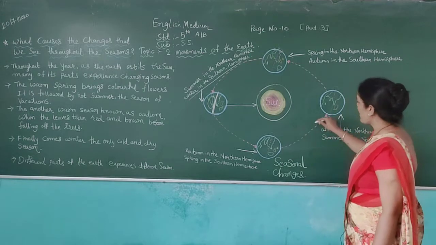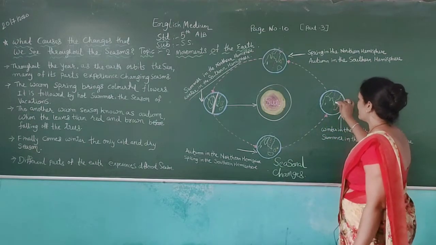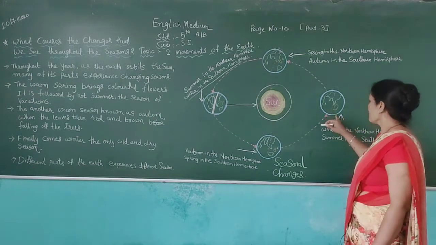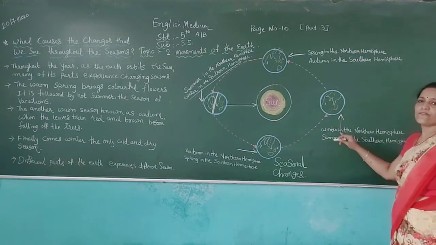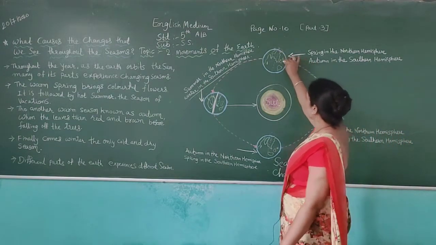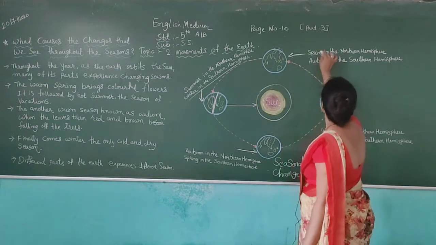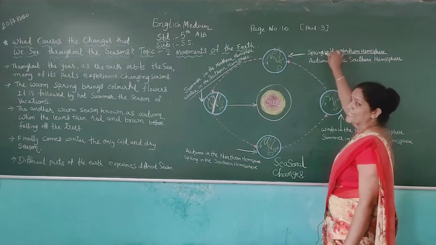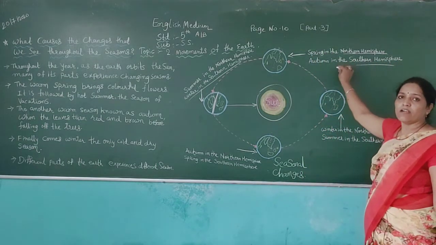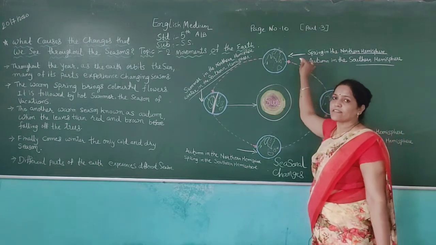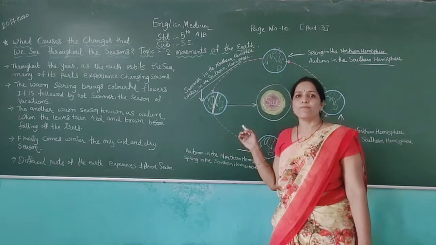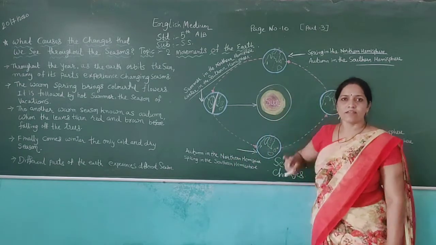Then as the earth revolves further around the sun, the northern hemisphere feels winter season and the southern hemisphere feels summer season. Then after the earth revolves again, the northern part feels spring season and the southern part feels autumn season. This happens due to the revolution of the earth around the sun.